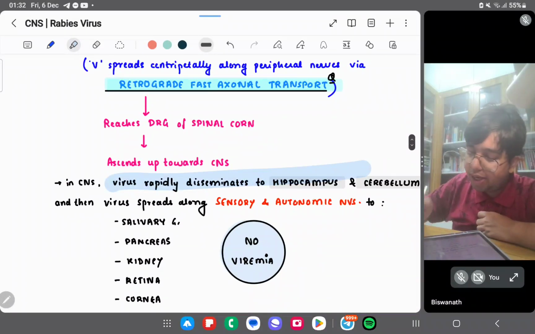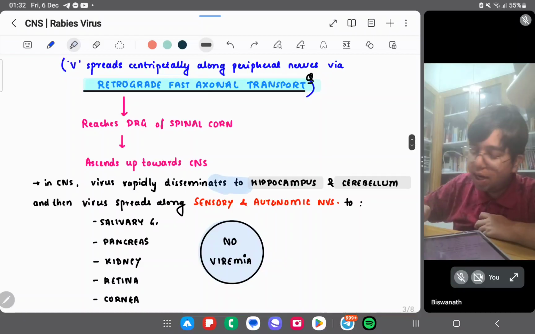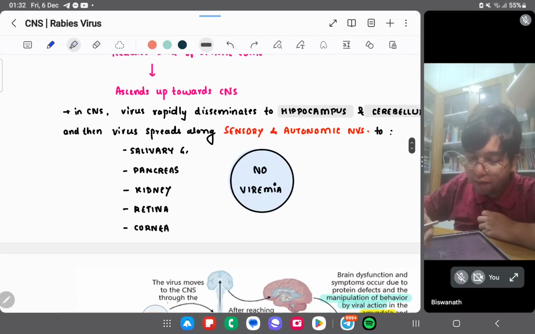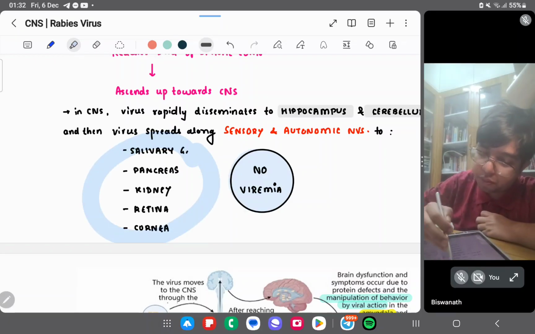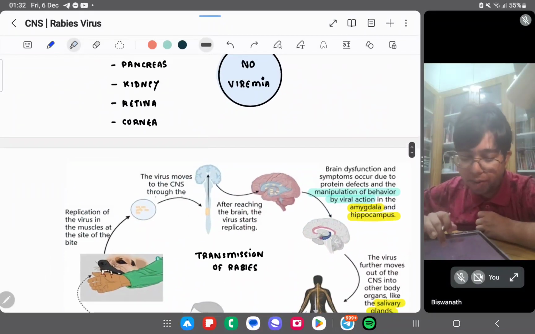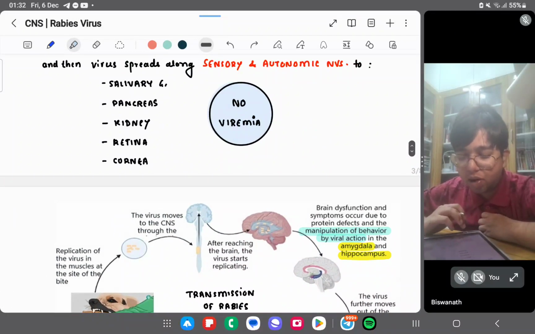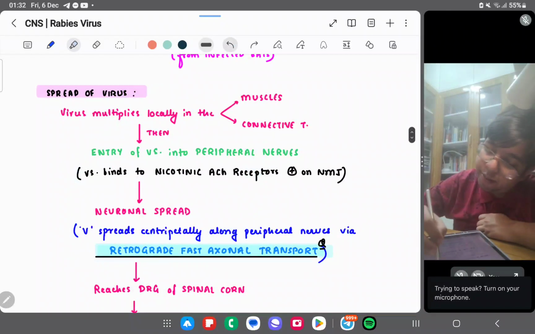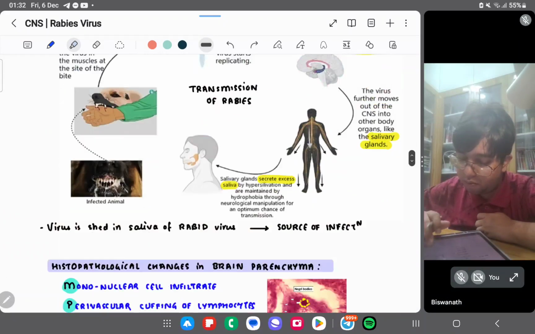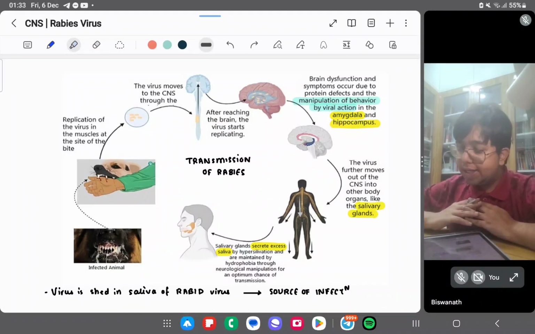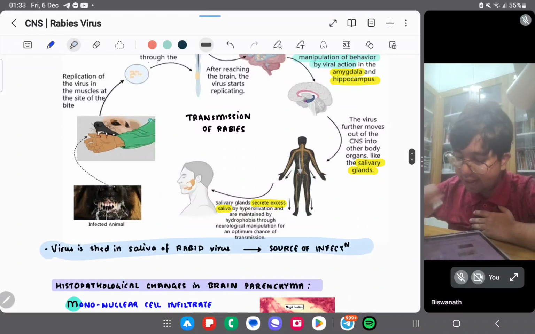In the CNS, virus rapidly disseminates to the hippocampus and cerebellum, and then spreads along the sensory and autonomic nerves to the salivary gland, pancreas, kidney, retina and cornea. There is no viremia. You can see there is no mention of any bloodstream. So this is the whole picture. You can take a screenshot if you want. Virus is shed in the saliva of a rabid animal.